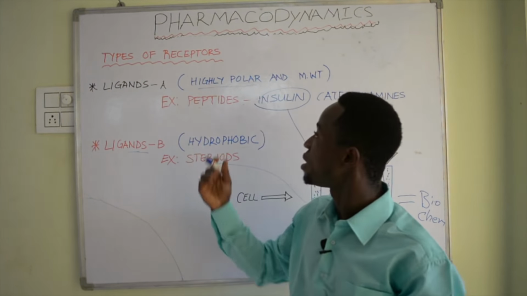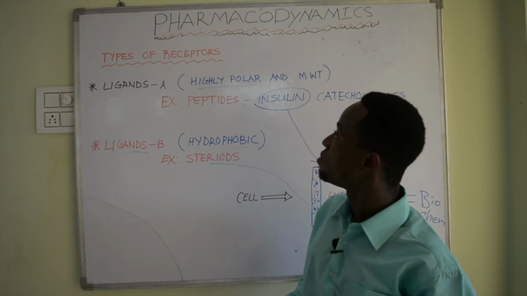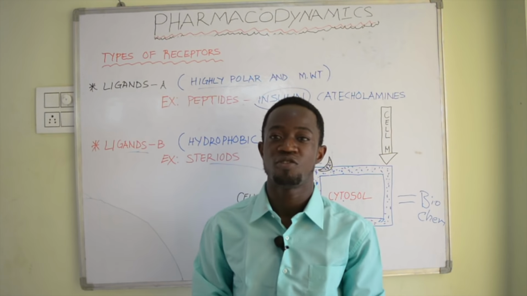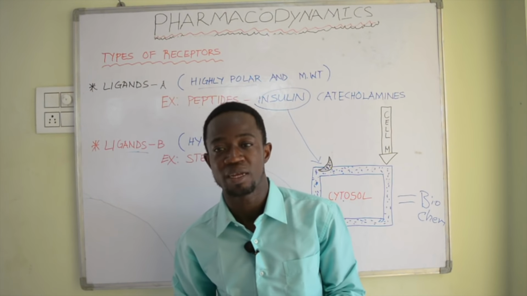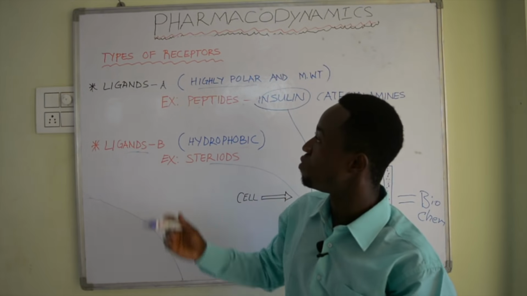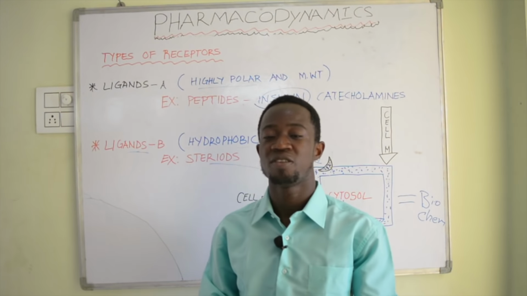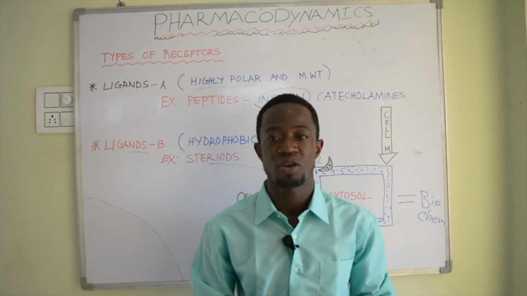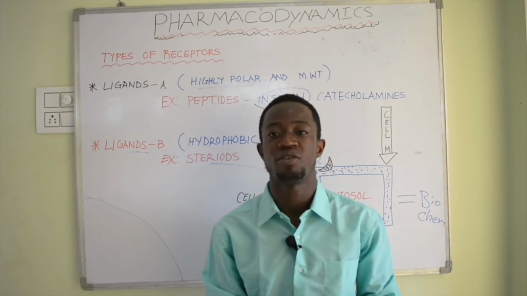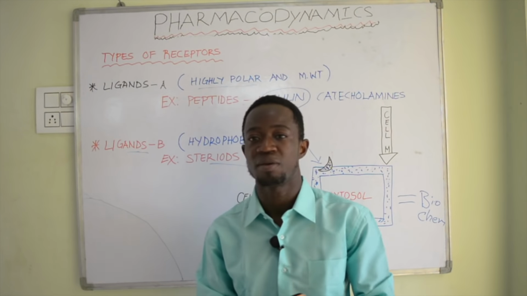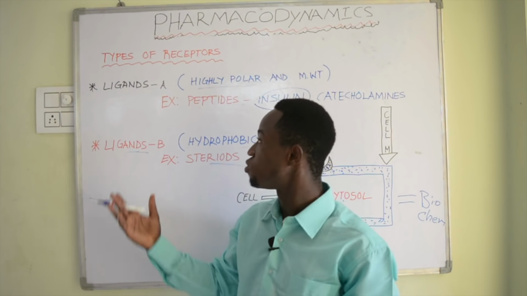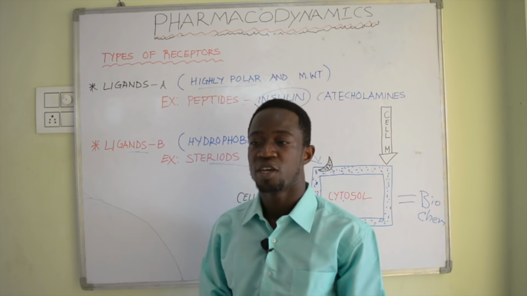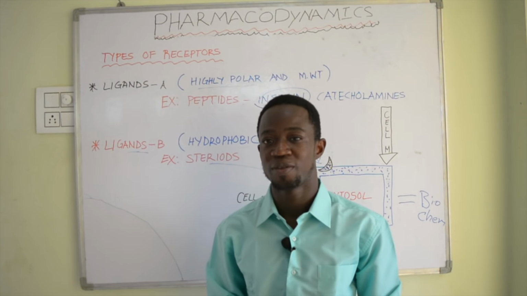So just to quickly rehearse for this video, we've been talking about pharmacodynamics. We say what the drug is going to do to the body, and we talk about receptor. We talk about enzymes. We say before a drug shows a biochemical action, it needs to bind on a receptor. It needs to bind on the enzymes. So now we're talking about types of receptor within the cell, and receptor on the surface of the cell.